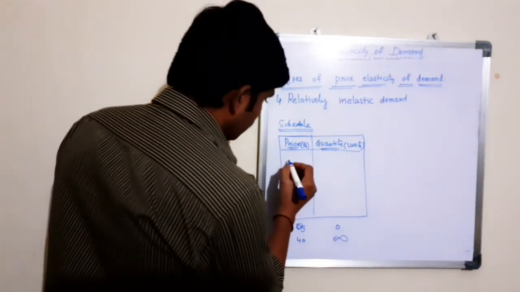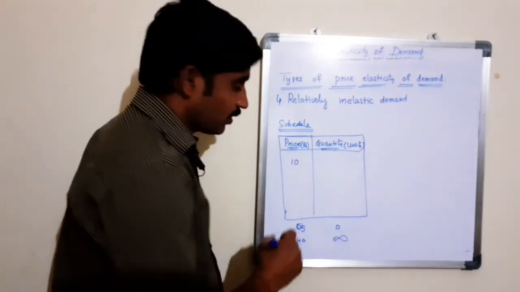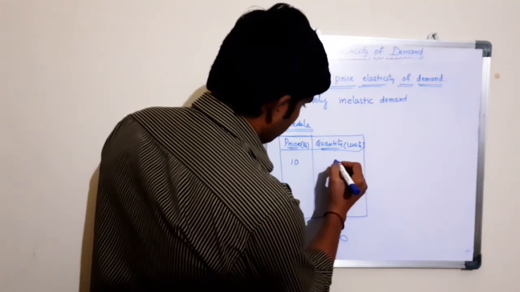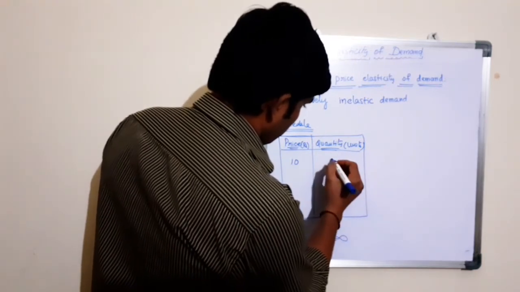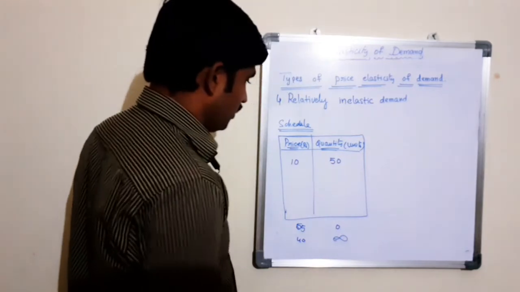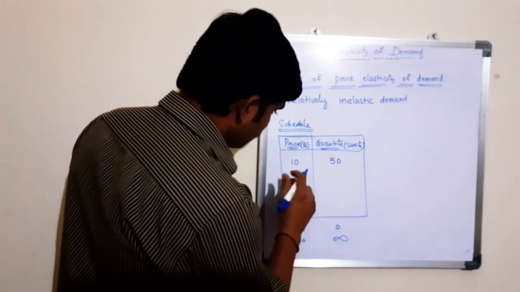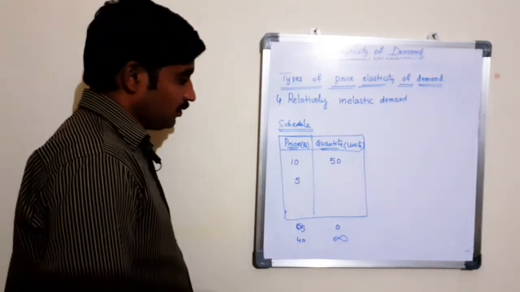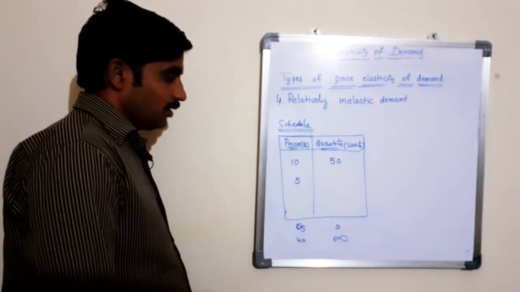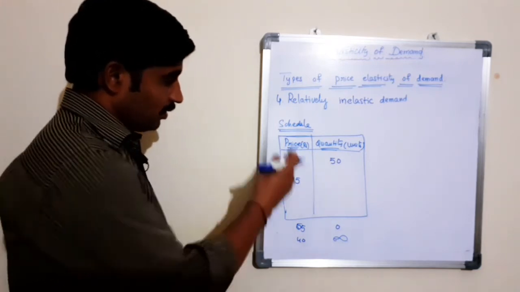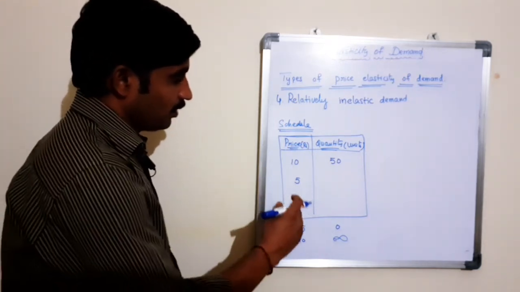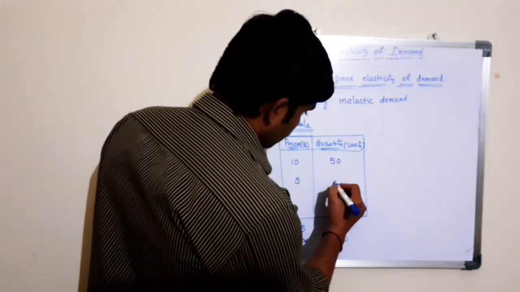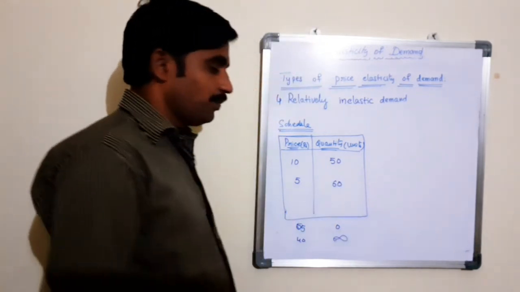See, for example, where the quantity demand of the product is 50 units. When the price is decreased to 5 rupees, that is 50% decrease in the price of the product, that leads to only 20% increase in the quantity demand of a product.